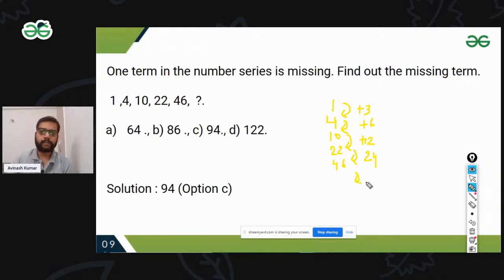So the next difference would be 48, since 3 to 6, 6 to 12, 12 to 24, 24 to 48. So the next term is 48 plus 46, which is 94. Our answer is option C.